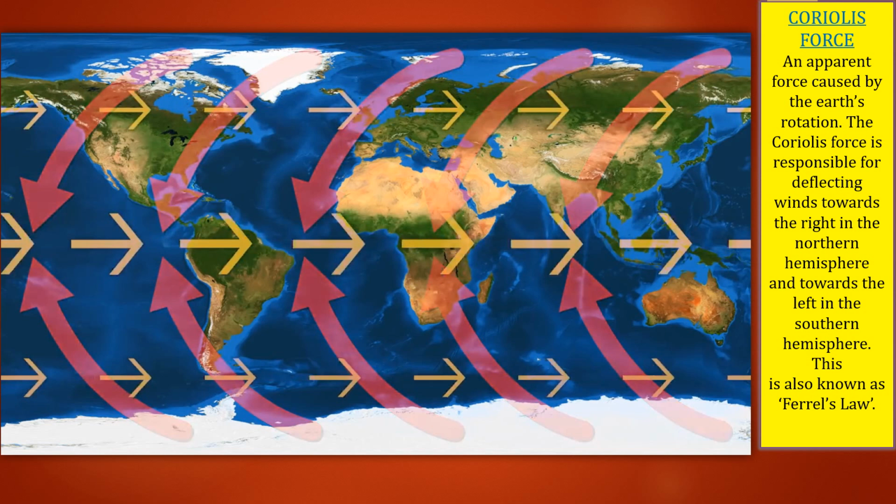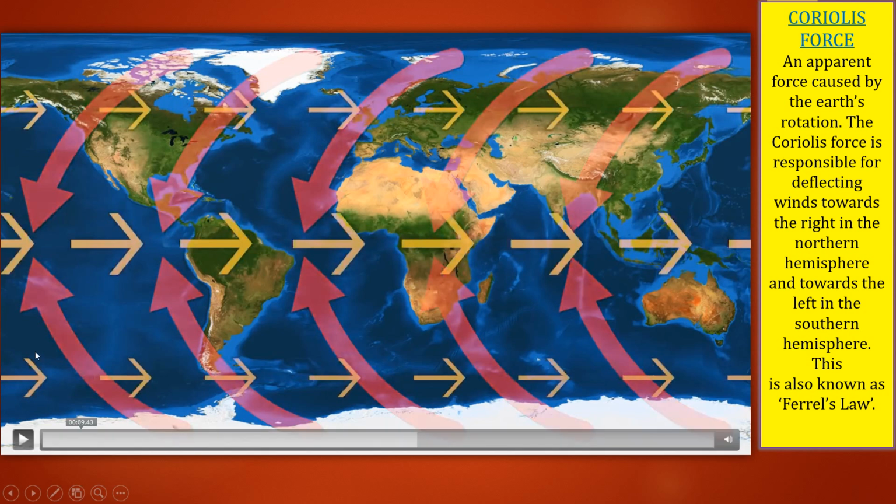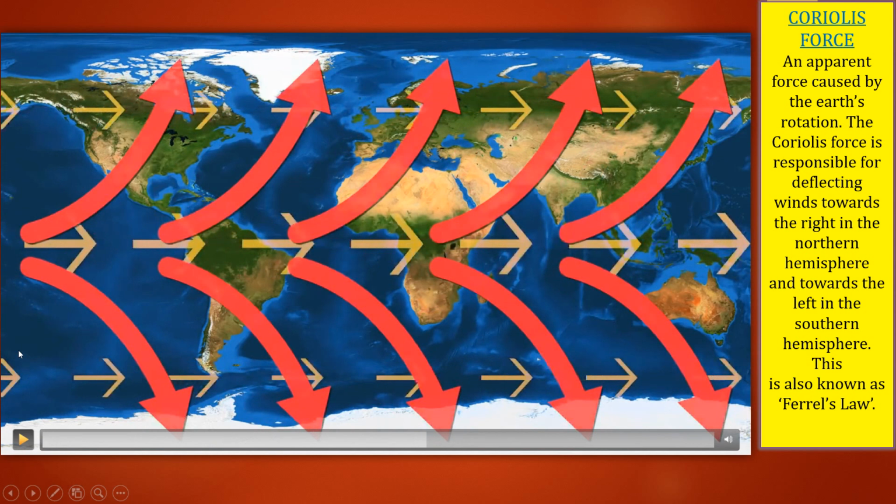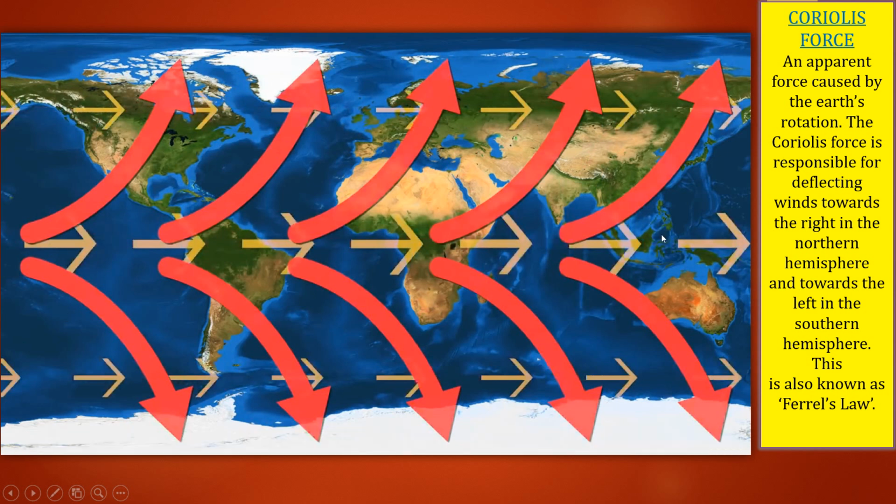And similarly, when the clouds are traveling from the equator towards the northern area or southern area, they will not go back. They will not go straight either. They will get deflected according to the speed, in the direction where those arrows are moving, that is right side or left side. Clear? So in this way, we understand the Coriolis force.